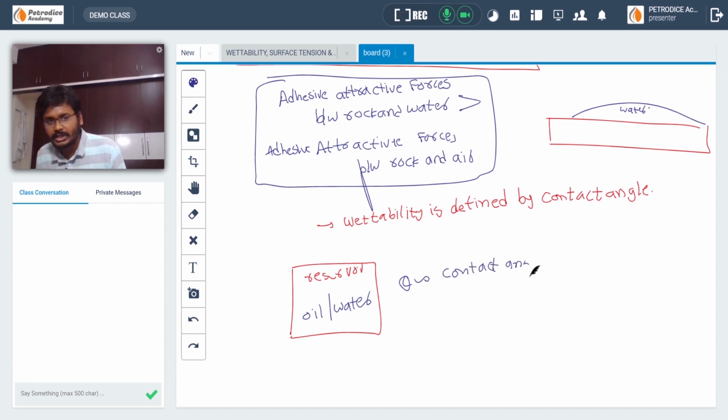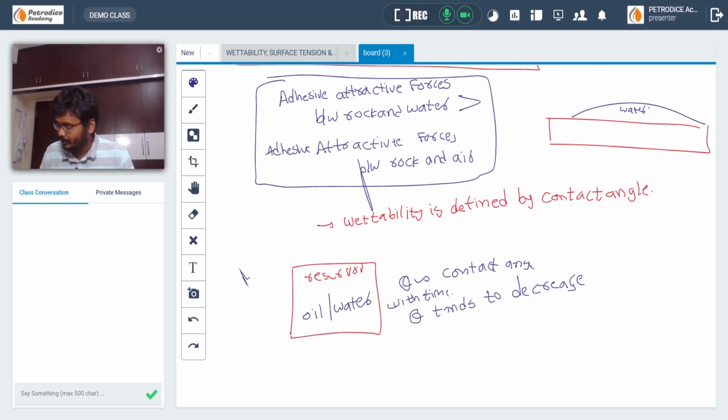With time, the contact angle tends to decrease. This is one important point. Write it in a note. With time, in a reservoir rock system containing any reservoir fluids, the contact angle tends to decrease.